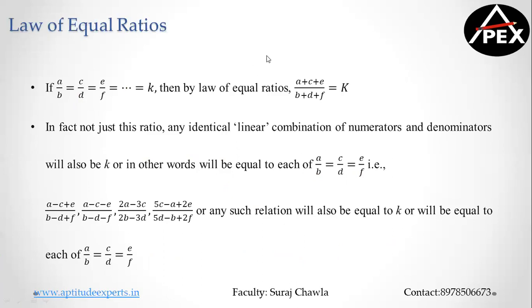When I know that A by B is equal to C by D is equal to E by F and so on, which we always assume it to be a constant. Clear? The law of equal ratio says A plus C plus E divided by B plus D plus F is also equal to K. Clear? This is what the law of equal ratios talk about.